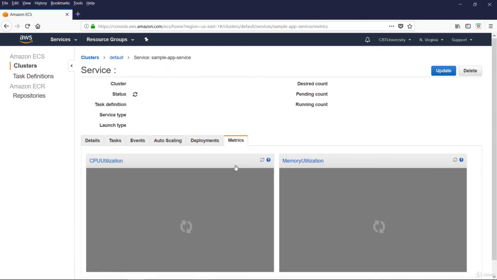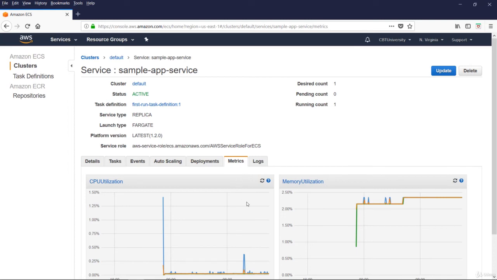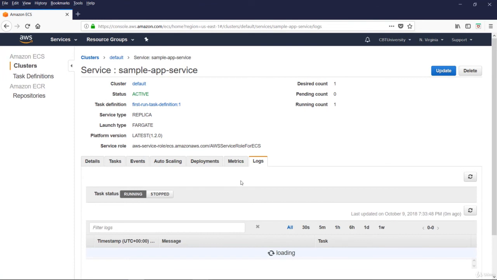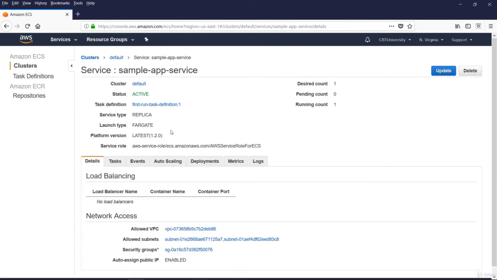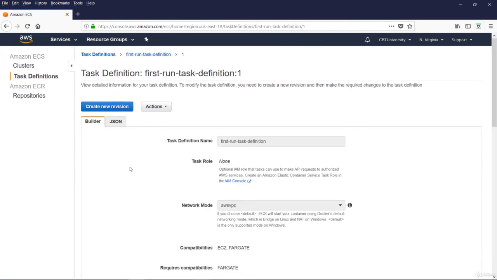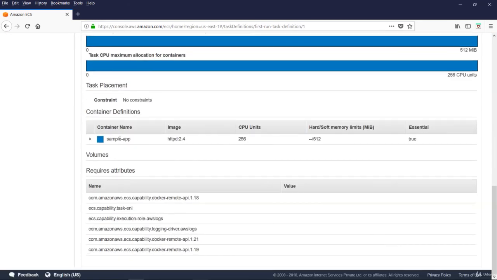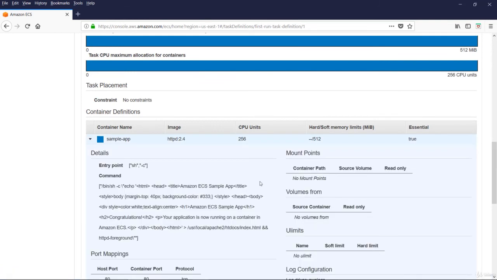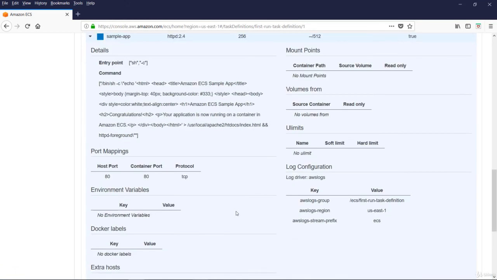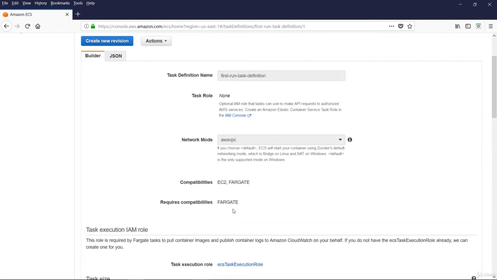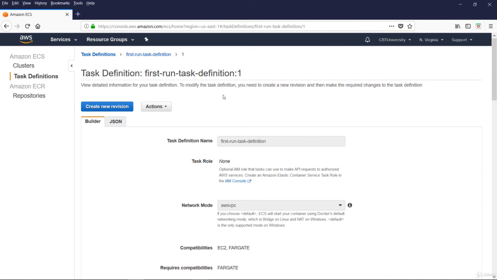Deployments. Metrics. Logs. This is the task definition. View detailed information on our task definition. You can modify the task definition and make a new revision.